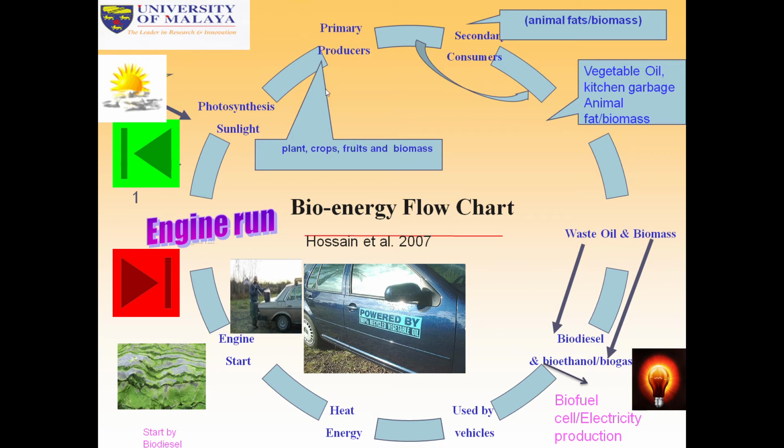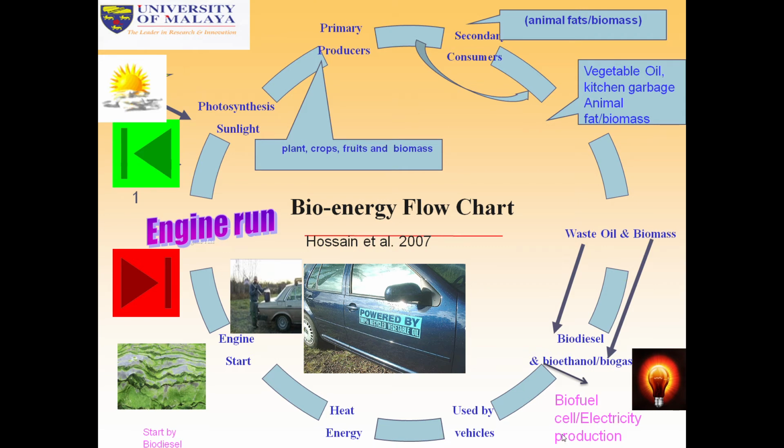This is called the primary producer. Then the secondary producer, man, uses animal fats and biomasses. Waste oil and biomass can be used: vegetable oil, kitchen garbage, animal fats and biomasses. So biodiesel and bioethanol can be produced.